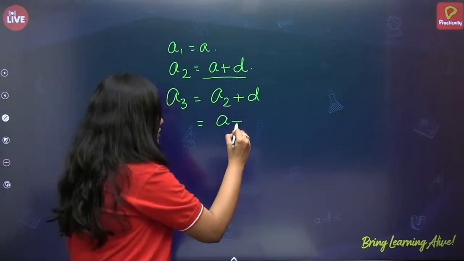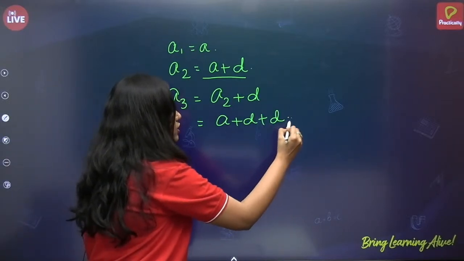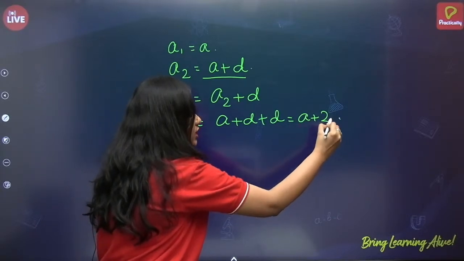So, A plus D plus D. So, it is A plus 2D.